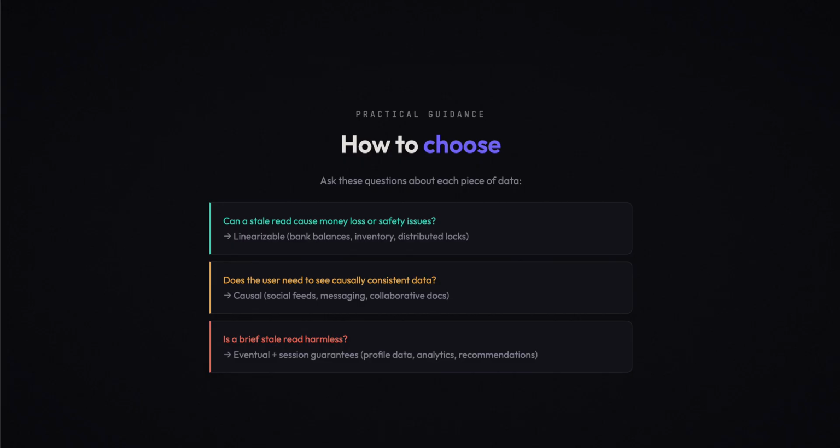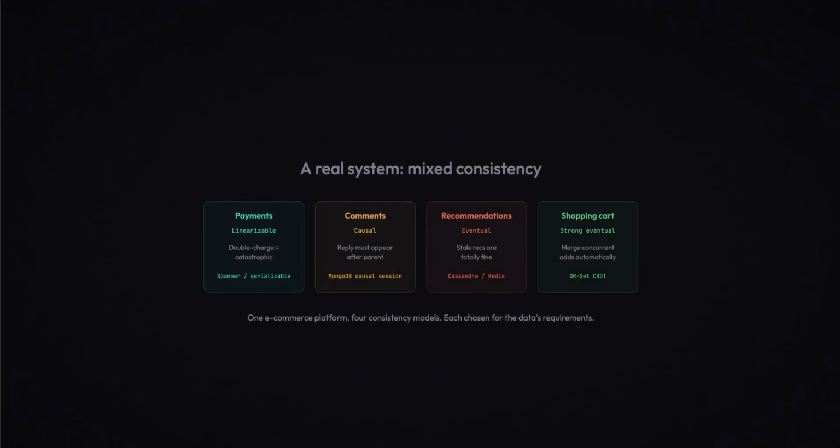Is a brief stale read harmless? Then eventual consistency with session guarantees is fine. Profile data, analytics dashboards, recommendation engines, a few seconds of staleness doesn't matter. The key insight: you make this decision per operation and per data type, not once for the whole system.